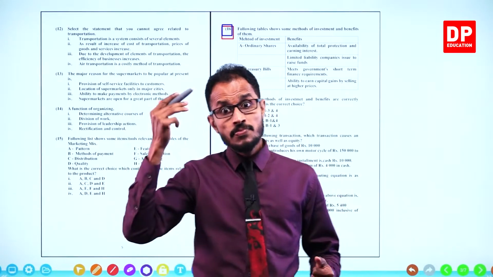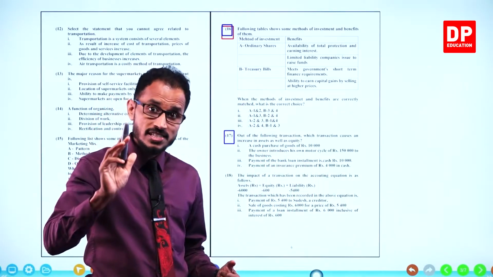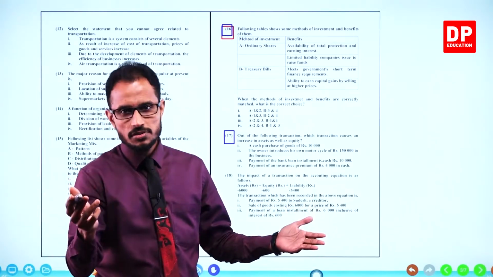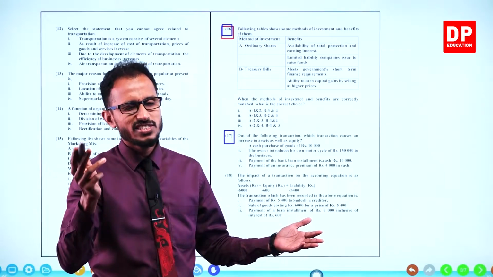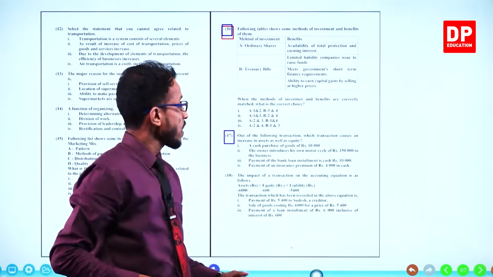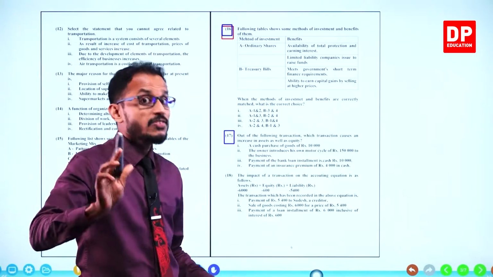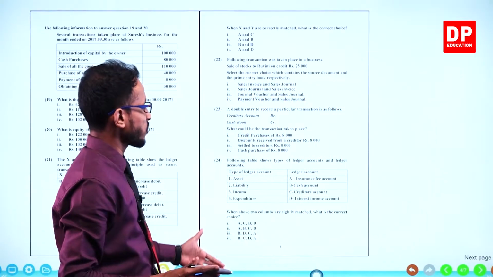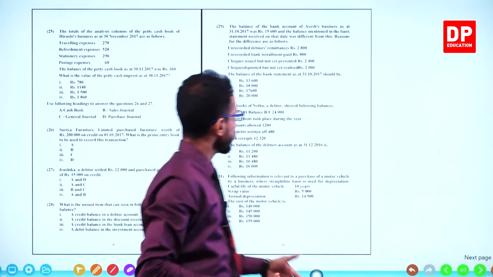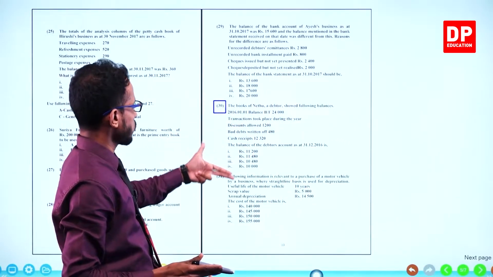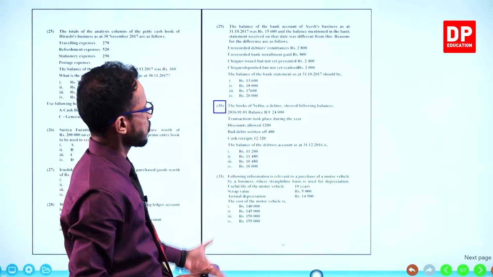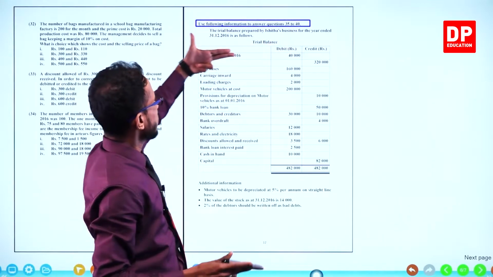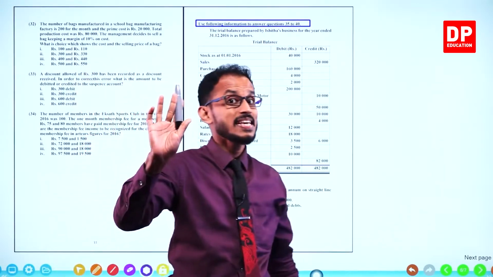Save time by finishing the first 16, maybe 17, maybe the first 20 questions as quickly as possible. By doing that, save time for the latter part, for the accounting questions, for calculations, especially for the 35 to 40 financial statement questions.